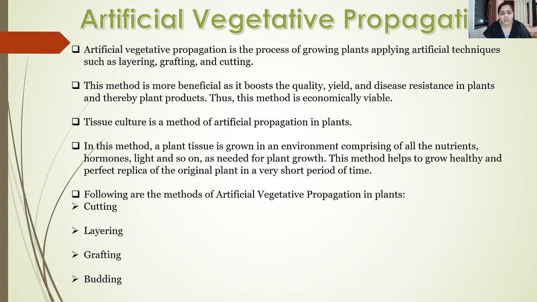In tissue culture specifically, tissue is grown in an environment which comprises all the required nutrients, hormones, light, and so on, which are needed for proper plant growth and development. This method helps the plant to grow healthy, a perfect replica of the original plant, in a very short period of time. Along with tissue culture, there are different methods of artificial vegetative propagation, such as cutting, layering, grafting, and budding, which we are going to study in detail one by one.